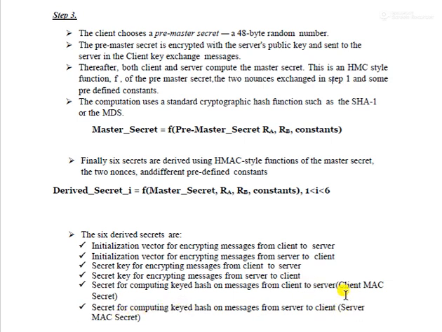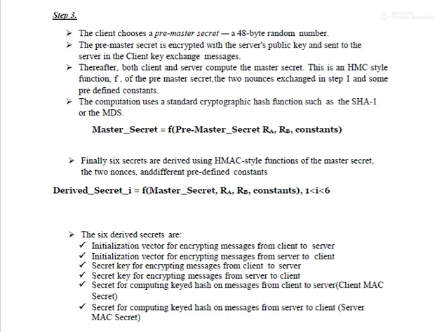The initialization vector IV will be attached between client and server and server to client, and then the secret keys for encrypting messages. These are all the information they exchange.